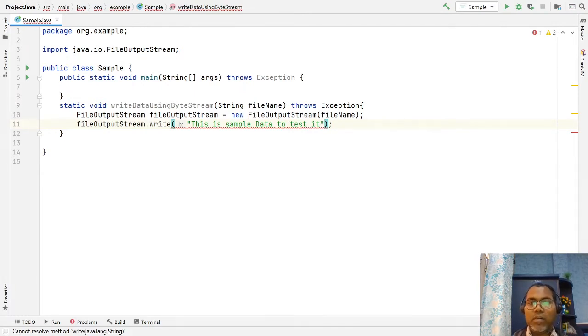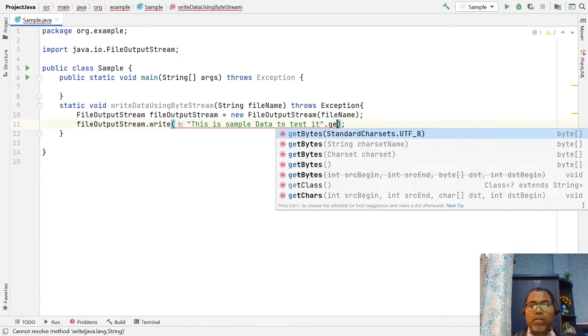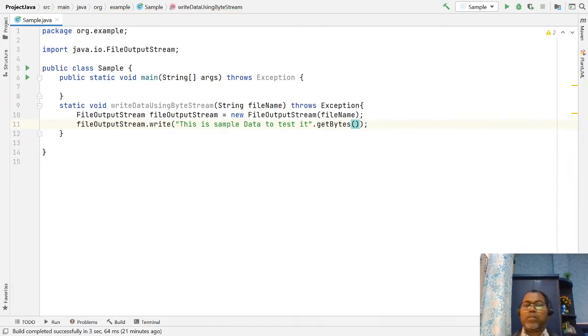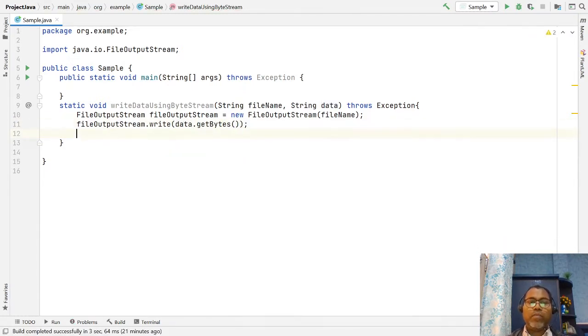So how to convert? This is the String class, and the String class provides a method to convert to bytes, getBytes. Now you are passing the complete bytes. So instead of writing here, just pass the string data, and write here the data. And whenever you are opening any file you also have to close your streams.